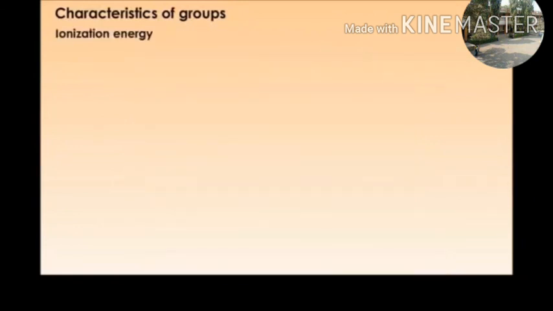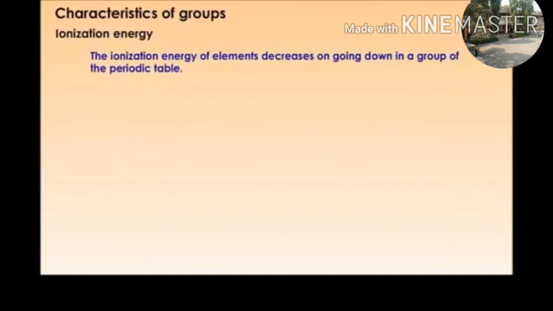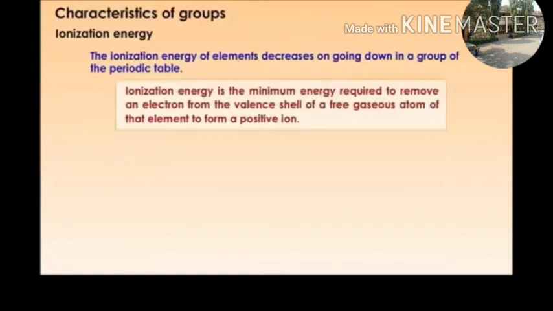Ionization energy. The ionization energy of elements decreases on going down a group of the periodic table. Ionization energy is the minimum energy required to remove an electron from the valence shell of a free gaseous atom of that element to form a positive ion.